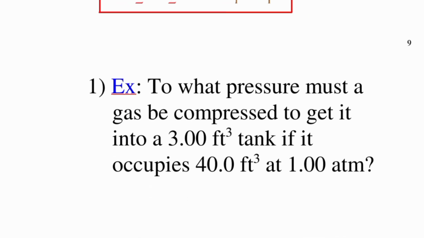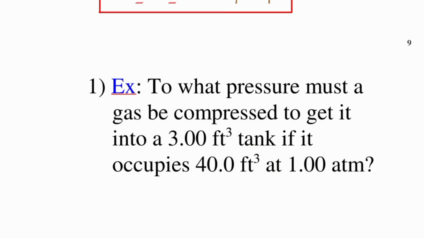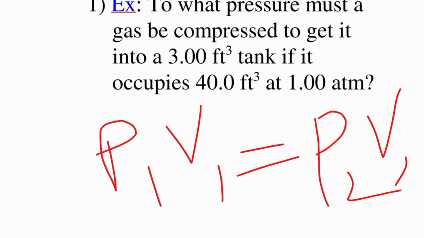Here's an example. Sometimes don't worry about units; mostly we have to check the units of temperature, because of Charles' law, which we will discuss later. You can see the example here: a 3 cubic foot tank. To what pressure must a gas be compressed to get it into the 3 cubic foot tank if it occupies 450 cubic feet? These are the initial values, and you have to find the final. You will use the equation P1V1 = P2V2 and you will get your answer. Try to solve this yourself.